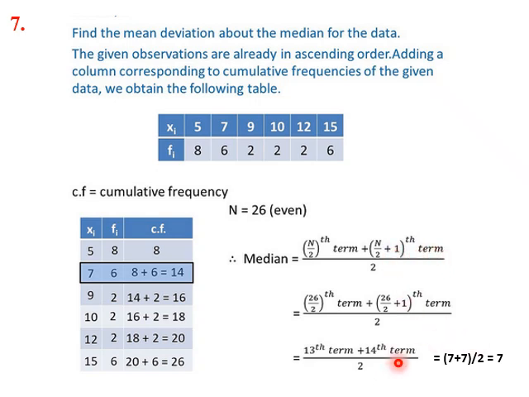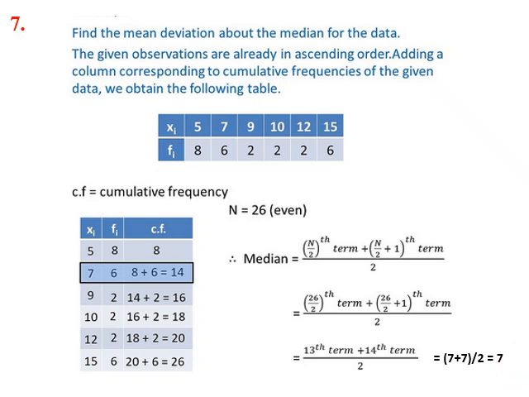13th and 14th term. What is the 13th term? Up to here it is the 8th term. So the 13th term is in between 8 and 14th term. This is up to the 14th term. So we will take the higher value. So the higher value is 7. The 13th term is 7. What is the 14th term? The 14th term is given in this itself. That is also 7. This is the 13th and 14th term, not 13 plus 14. So 7 plus 7 divided by 2 equal to 7. So we got the median as 7.